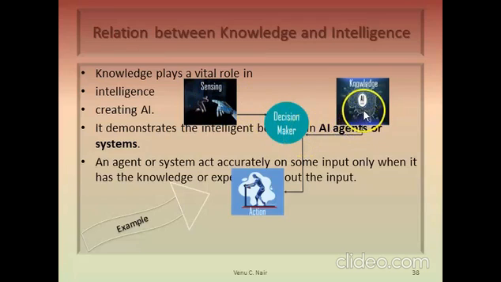Then he is also supplied with some knowledge. And having these two, he can act or take action. So the action of the decision maker is based on sensing as well as the knowledge available within.